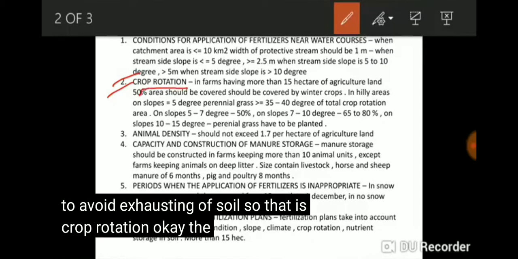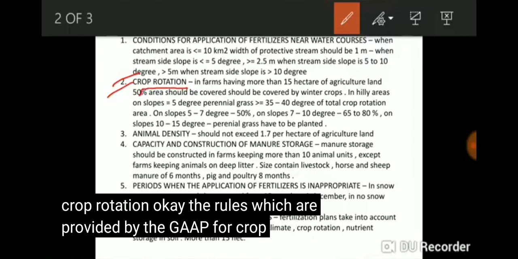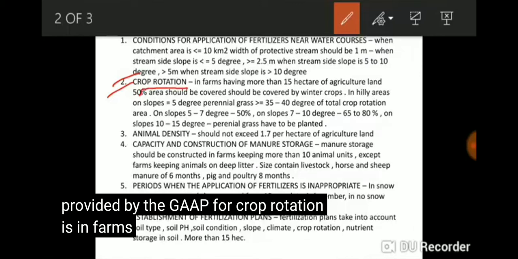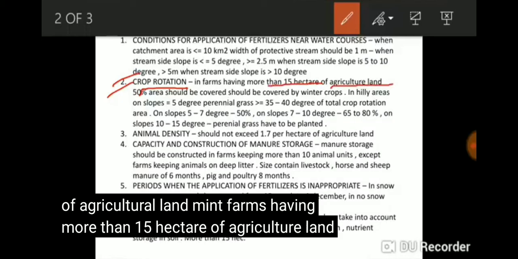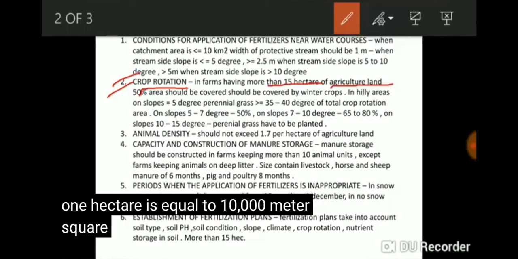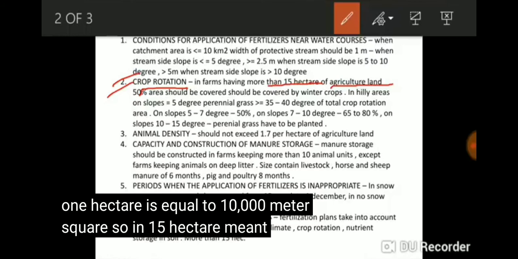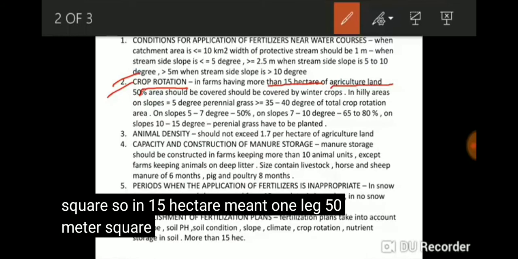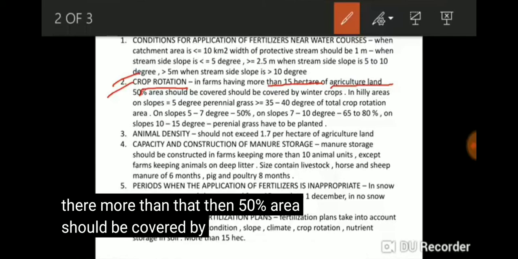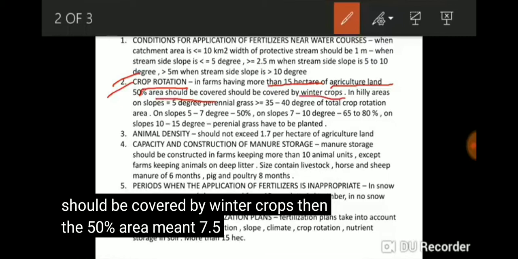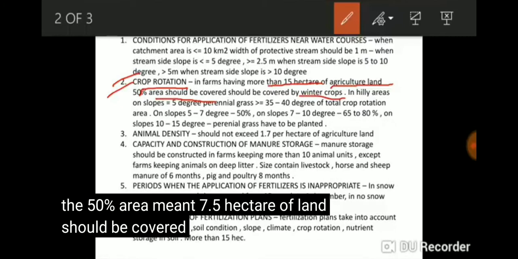Okay, the rule provided by the GAP for crop rotation is for farms having more than 15 hectare of agricultural land. 1 hectare is equal to 10,000 meters square. So 15 hectare means 150,000 meters square of agricultural land. If it is more than that, then 50% of the area should be covered by winter crops. Then the 50% area, meaning 7.5 hectare of land, should be covered by the winter crops.